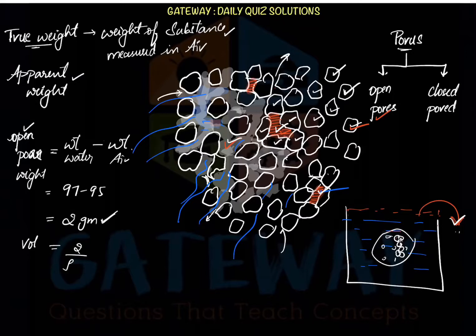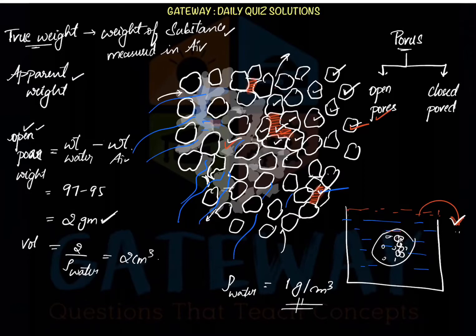The density of who filled these complete pores? Water had filled the complete pores, so density of water. And generally the density of water in CGS unit is 1 gram per centimeter cube. So here the volume will be 2 centimeter cube. So this is the open pore volume.